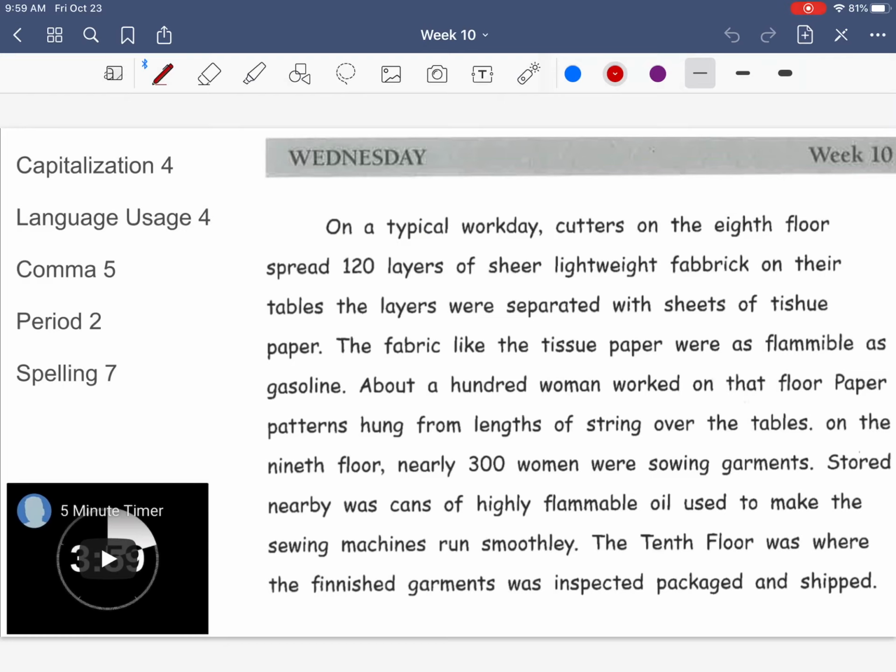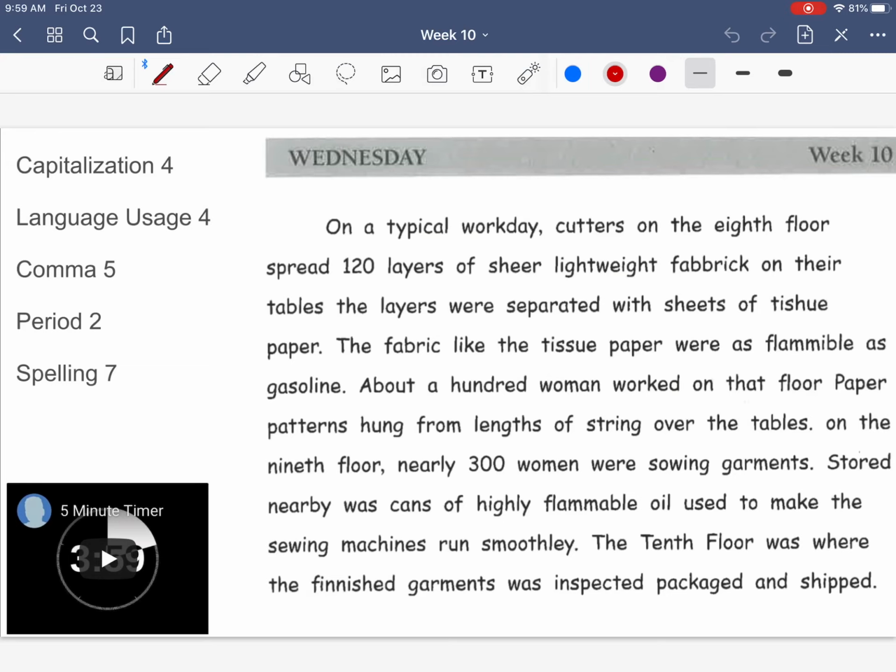All right, today we have 4 capitalization errors, 4 language usage errors, 5 comma errors, 2 period errors, and 7 spelling mistakes. In our first sentence, on a typical workday, cutters on the 8th floor spread 120 layers of sheer, lightweight fabric on their tables. The layers were separated with sheets of tissue paper.